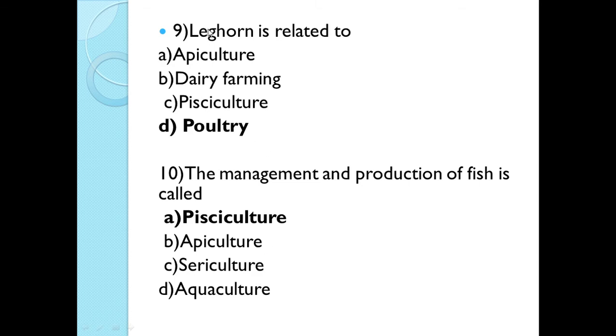Next is, leghorn is related to. Leghorn is a type of poultry bird. So the correct option is option D, poultry. Next, the management and production of fish is called. The correct answer is option A, pisciculture.